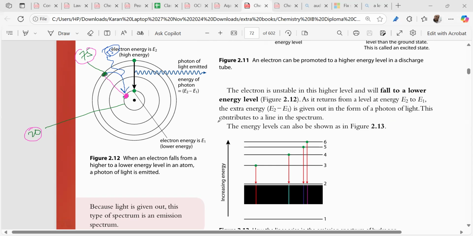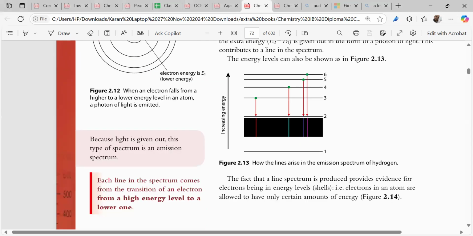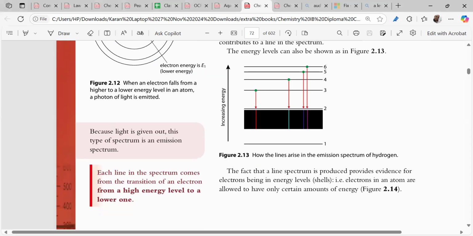Why? Because the energy level gaps are fixed for any element, right? This gap is like a fingerprint, right? Clear? And the gaps will be closing down. Understood? These gaps close down. Got it? Now, why did we see that spectra?